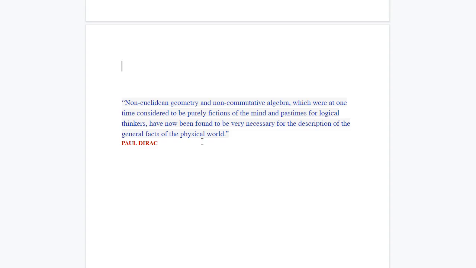But that, to me, is not what makes them great. To me, it is the fact that they are fictions of the mind and pastime for logical thinkers. That by itself is good. A lot of times when we're developing our physical bodies, we'll do things that might not have a direct application.